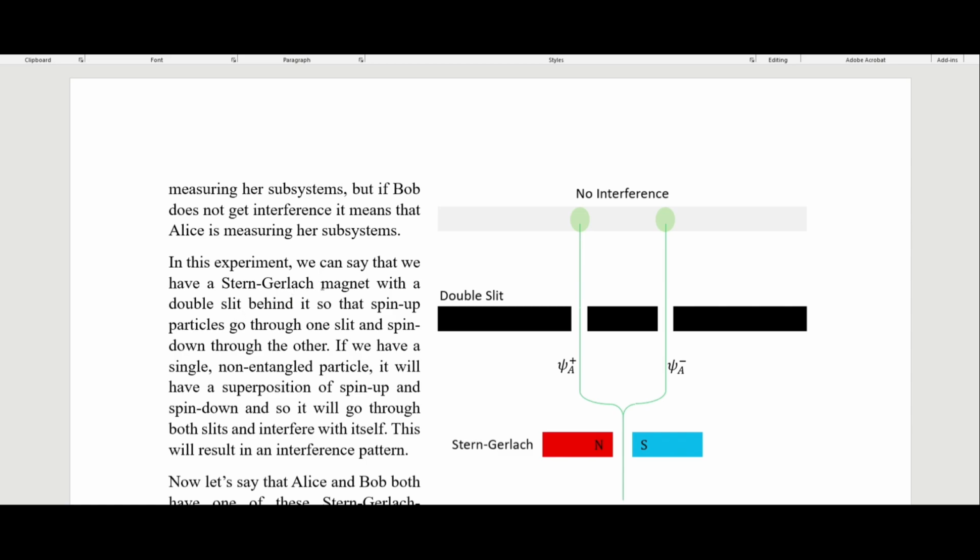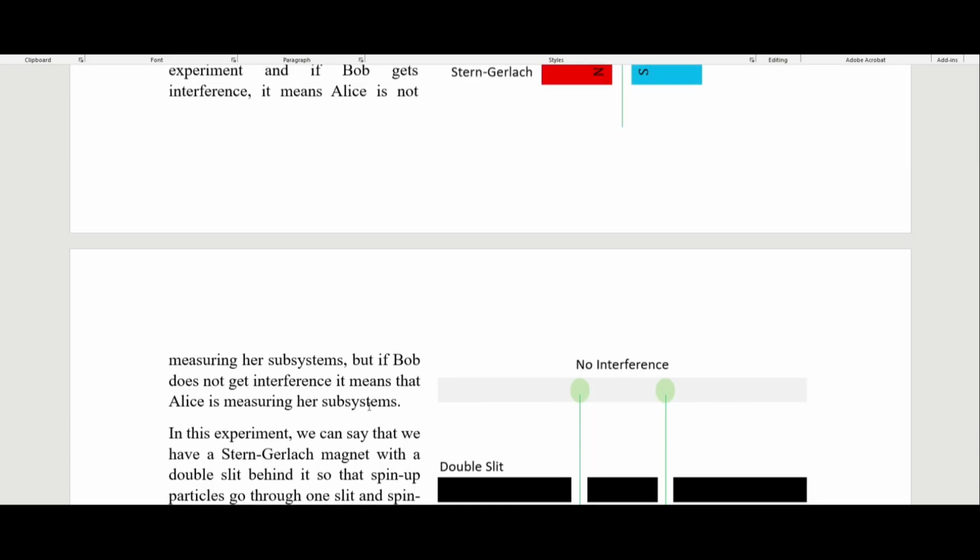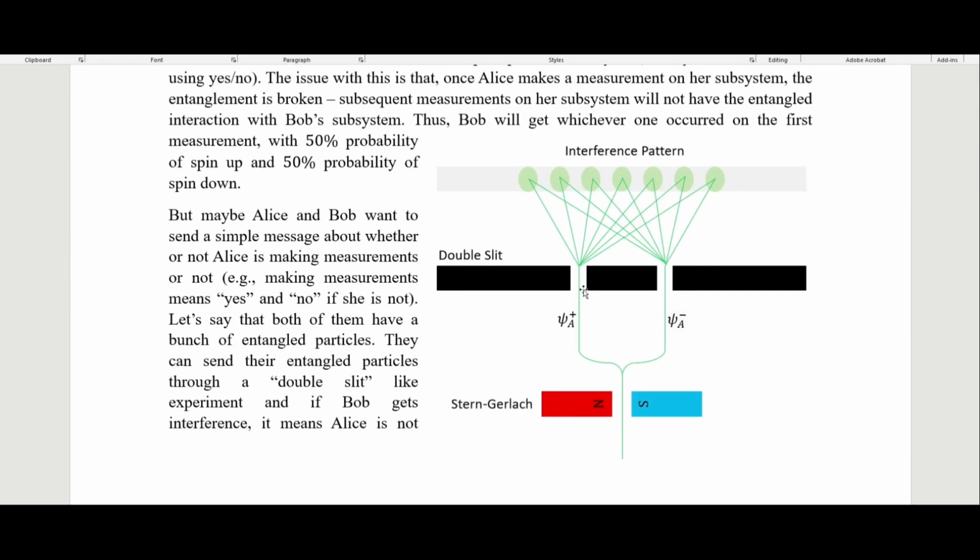So in this experiment, we can say that we have a Stern-Gerlach magnet with a double slit behind it, so that the spin-up particles go through one slit and the spin-down go through the other. If we have a single non-entangled particle, it will have a superposition of spin-up and spin-down, so it will go through both slits and interfere with itself. This will result in an interference pattern. So that would look like this up here.